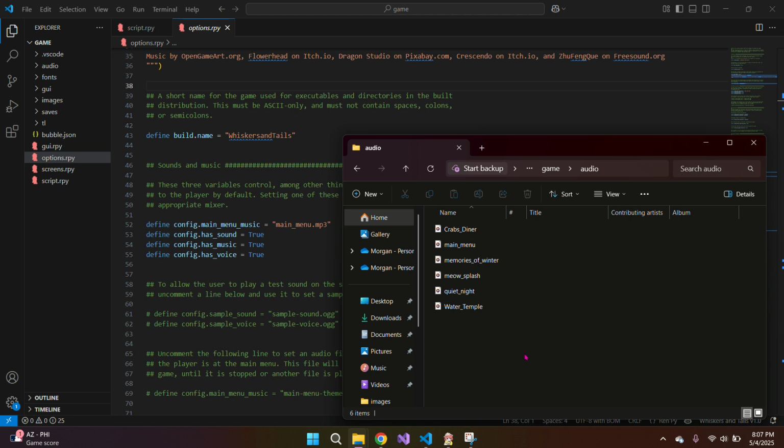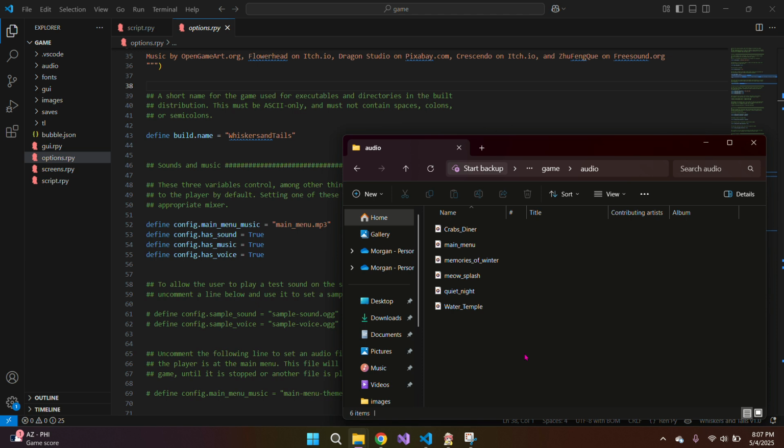So it's pretty easy to fix. Most of the problems I ran into really weren't that hard to fix, especially because there was so much documentation and a really big community centered around the RenPy engine, which helped a lot.